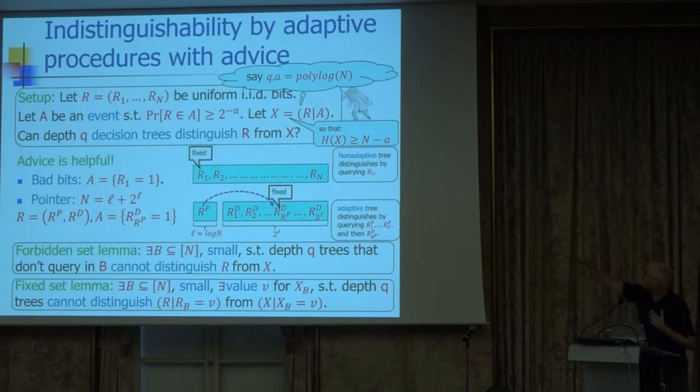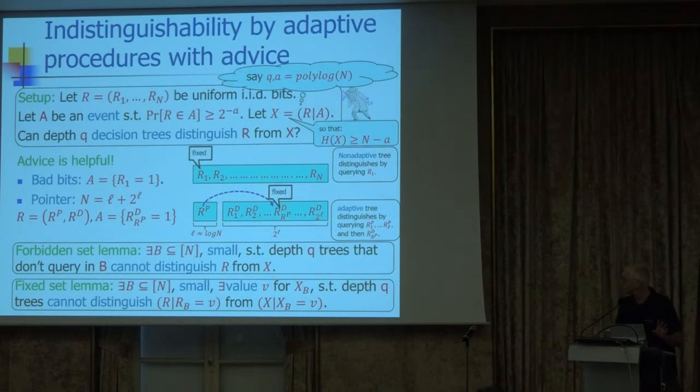Once again, under the conditions of the setup, there exists a small set of indices B, again small is polylogarithmic, and a fixing V to the bits at that set, such that if we now consider two conditioned distributions, the original random distribution conditioned on the bits in B fixed to this value V, and the high entropy distribution with a further condition that the bits at B are equal to V, now small depth decision trees cannot distinguish.